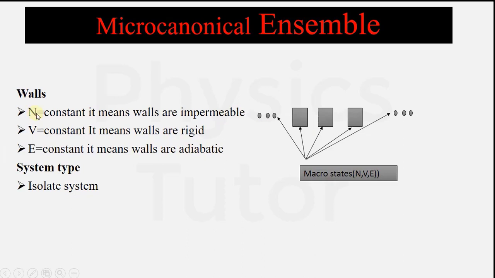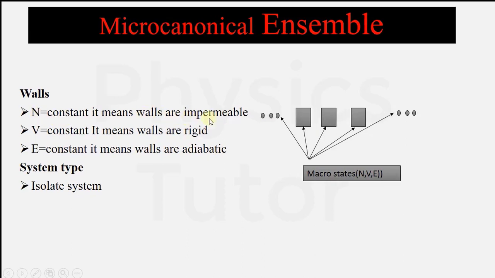N shows the number of particles. It means walls are impermeable. And V means volume is constant. It means walls are rigid. This means that these particles, when they strike the walls of the container, do not exert force. And in simple terms, E means energy is constant. It means walls are adiabatic. In an adiabatic process, as we know, heat doesn't enter or leave. So this process would be adiabatic.